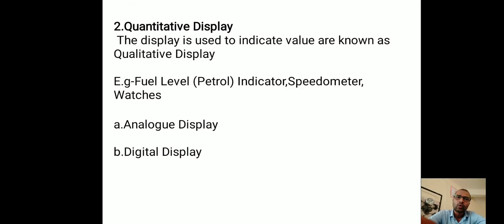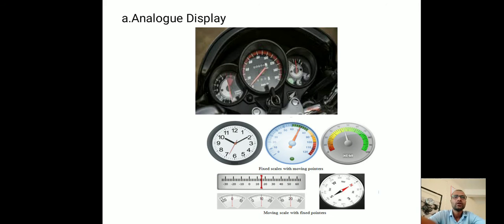Again, in quantitative display, there are two types: analog display and digital display. Analog displays are those on which we get a reading, a fixed value, but with the help of a pointer and scale.